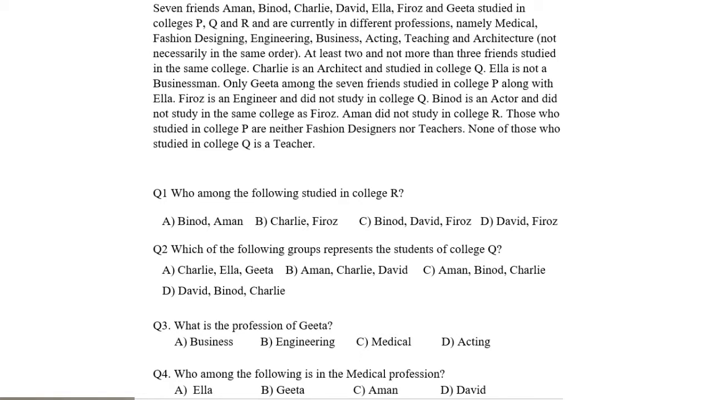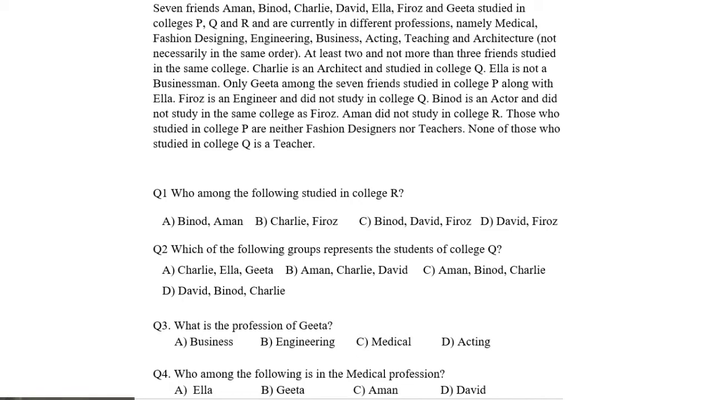At least two and not more than three friends studied in the same college. Okay, so at least it should be two and not more than three. So Charlie is an architect and studied in college Q. Ella is not a businessman. Only Geeta among the seven friends studied in college P. Okay, so the further information is given.